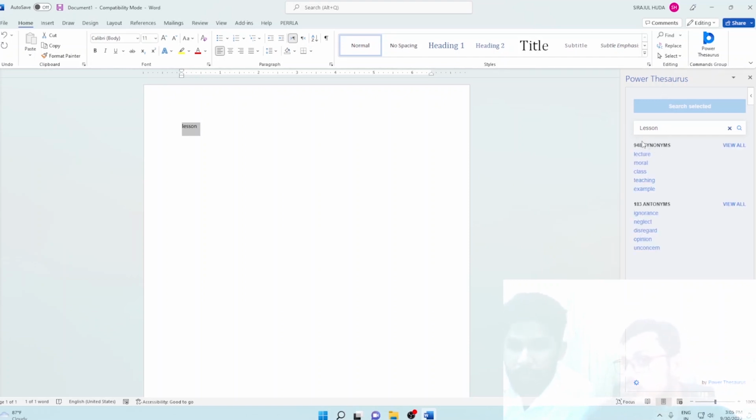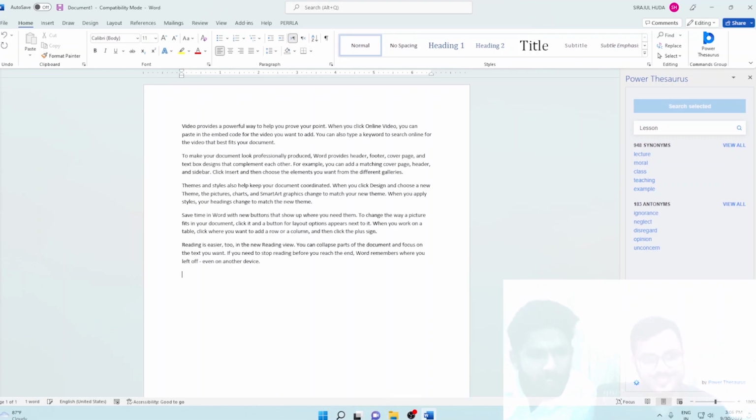Okay, here are 948 synonyms: lecture, moral, class, teaching. So here we had limitations in the Thesaurus, but PowerThesaurus is more powerful. This is directly searching from Google, right? Yes, it's also searching from there. So if we have these types of add-ins, we don't need to open Google or anything. We can do the same thing here and stay in Microsoft Word. And another best thing is, if I take some paragraphs here, and this one you don't know.